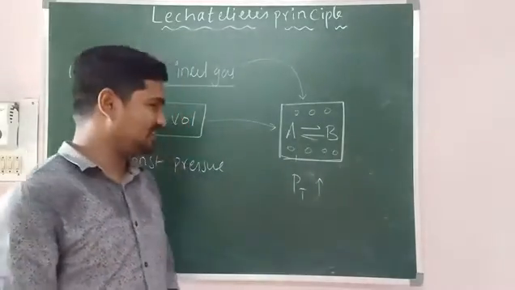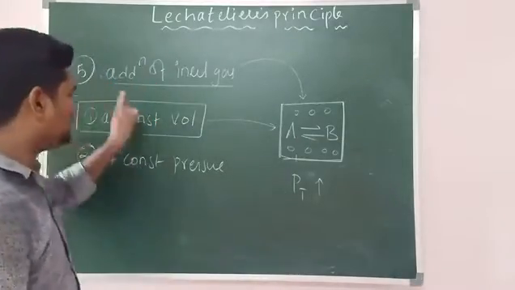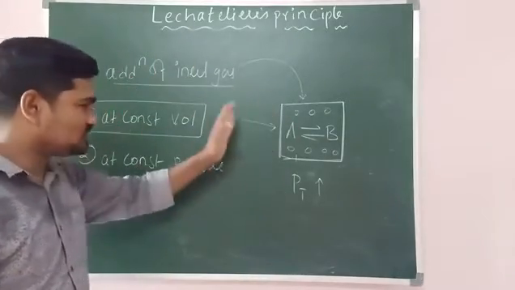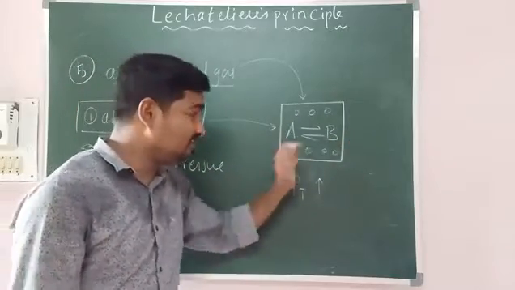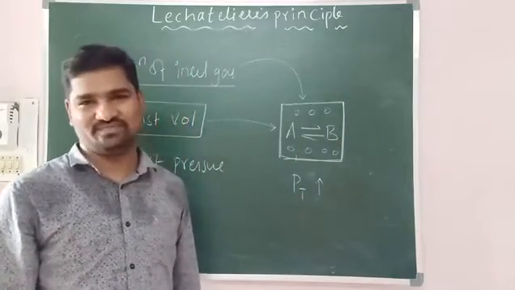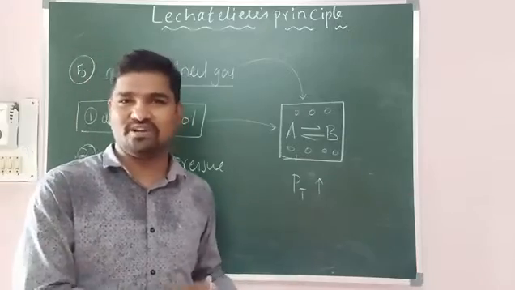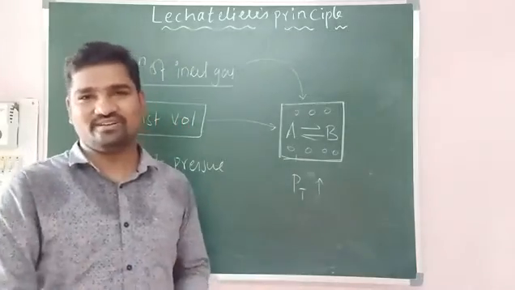Are you following? Right. So very, very important point. If you are adding an inert gas at constant volume, the total pressure of the container is increasing, but the individual pressures of A and B are not changing. So when individual pressures of A and B are not changing, the equilibrium is not getting affected.